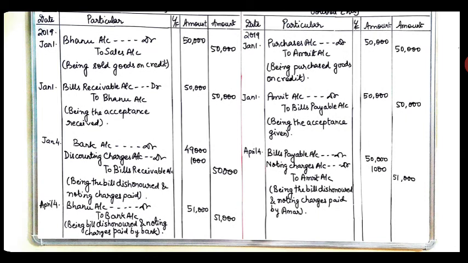January 4: bank account debit, discounting charges account debit 1,000, to bills receivable account 50,000, being the bill discounted. April 4: Bhanu account debit to bank account, being the bill dishonored and noting charges paid by bank, 51,000. April 4: bills payable account debit, noting charges account debit, to Amrit account, being the bill dishonored and noting charges paid by Amrit, 50,000, 1,000 and 51,000.